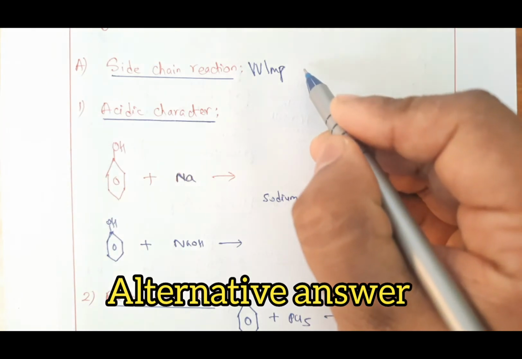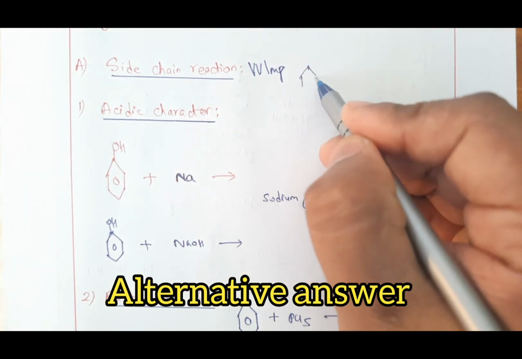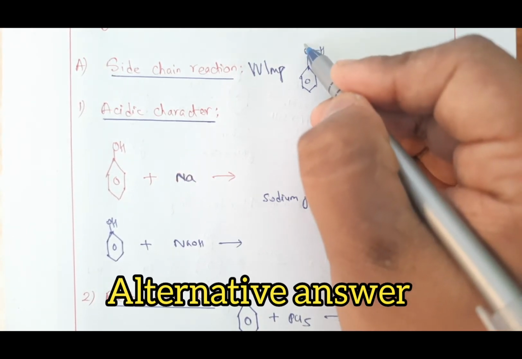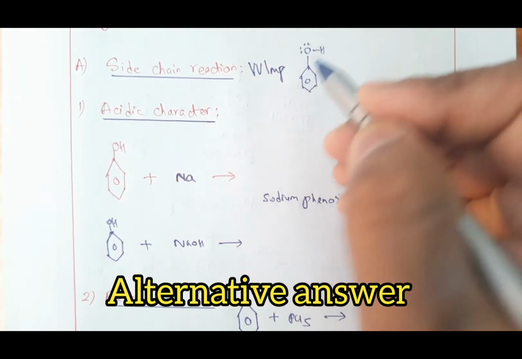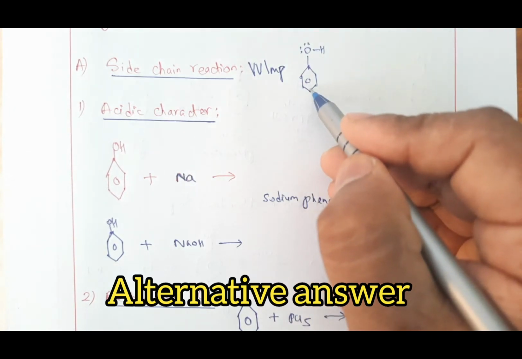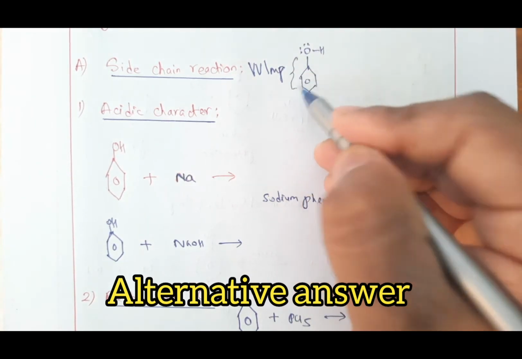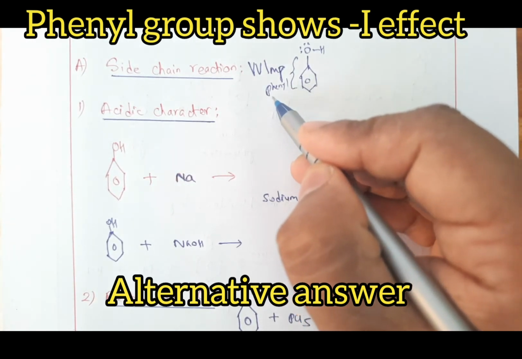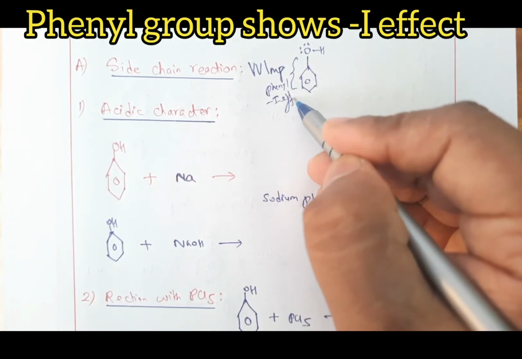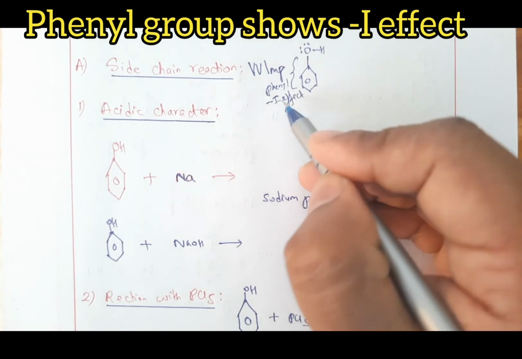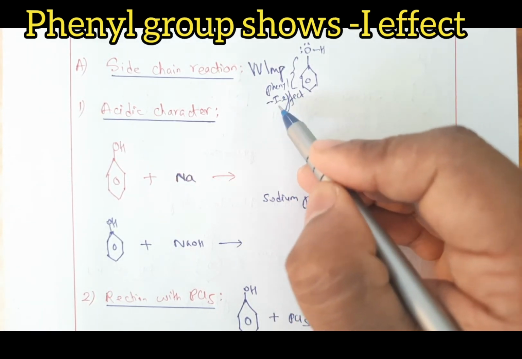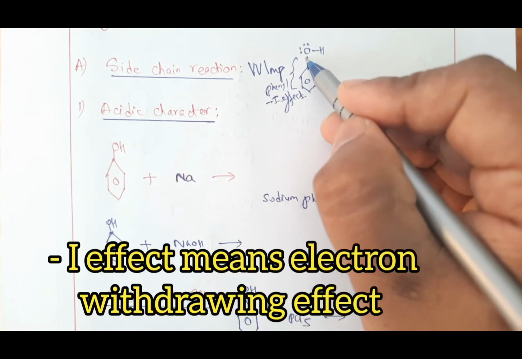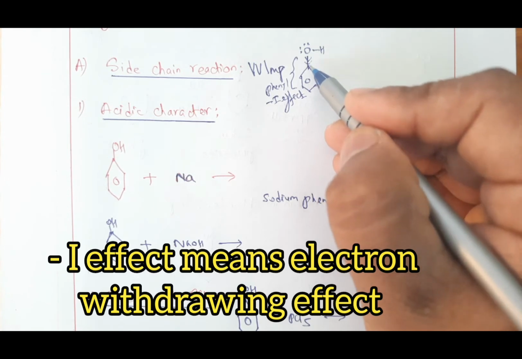I'll show you once again here. This is your benzene ring, and here is OH in phenol, and here will be the 2 lone pairs on the oxygen. In phenol, the benzene ring with this much is called the phenyl group, and it shows minus I effect. We have learned in class 11, minus I effect means minus inductive effect, which means electron withdrawing effect. So this phenyl group shows electron withdrawing effect and withdraws the electrons of oxygen towards itself.